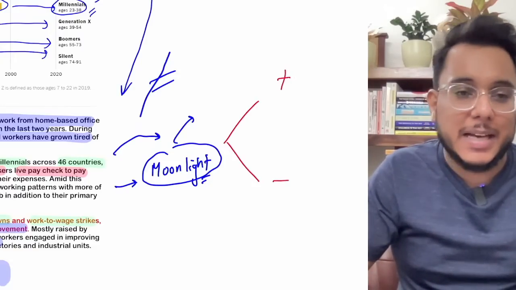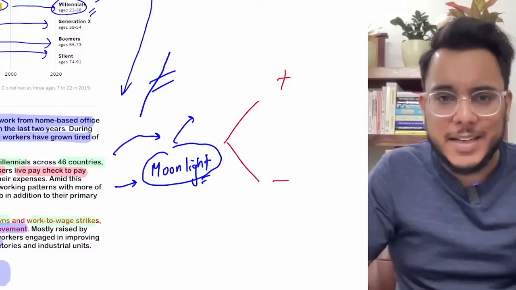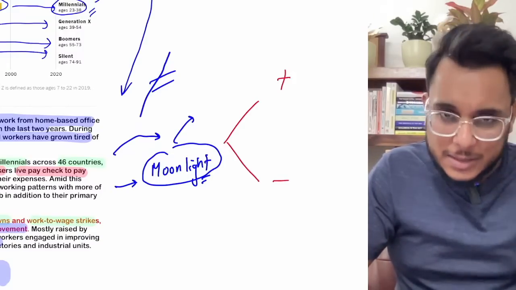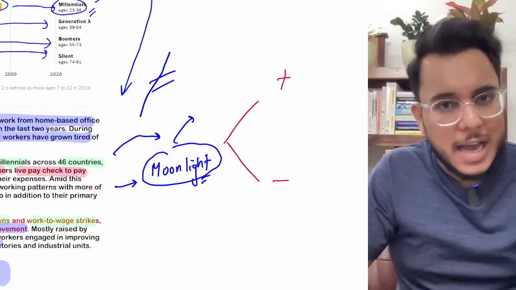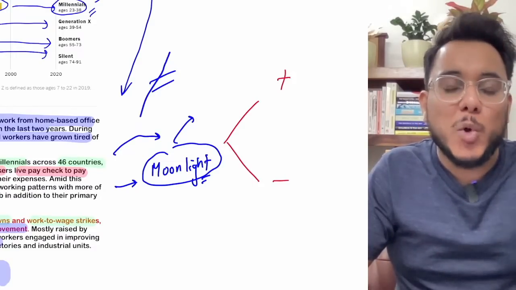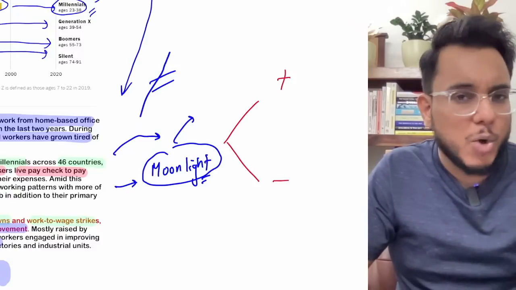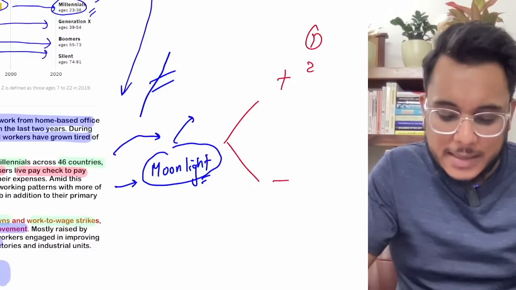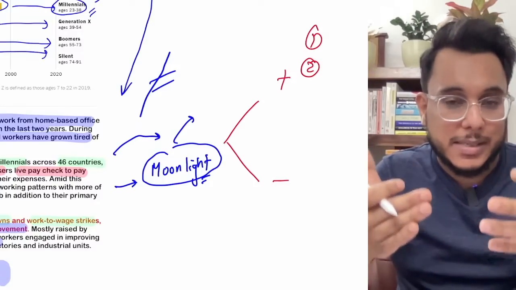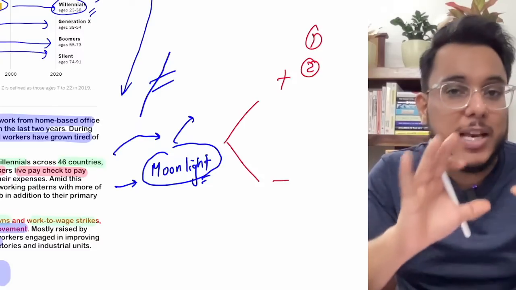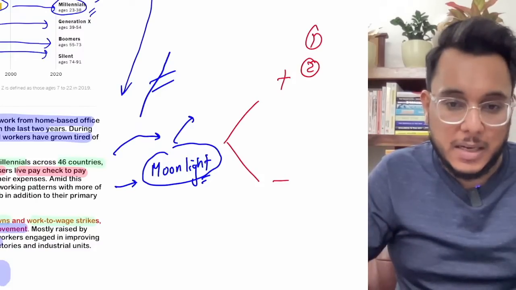On both sides there are arguments and justifications that moonlighting is not bad. Why? Because after the work has been done in an office, the time is the employee's own, and if the employee wants to do something else in that time, the employee should be allowed to do that. Moreover, if using that extra time means extra income for the employee, allow it, it is not a harm. Moreover, it's also said that when an employee works outside, the employee will learn many other skills, and those skills will be used in the existing main job. So the main employer will get the benefit of the additional skills that will be learned.